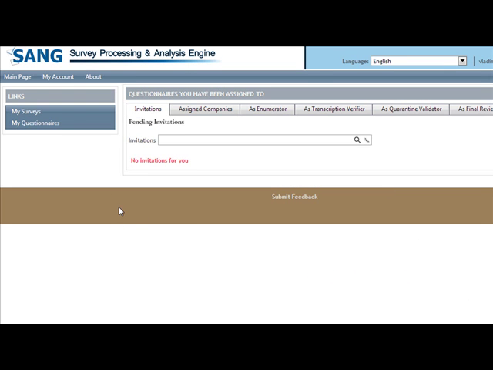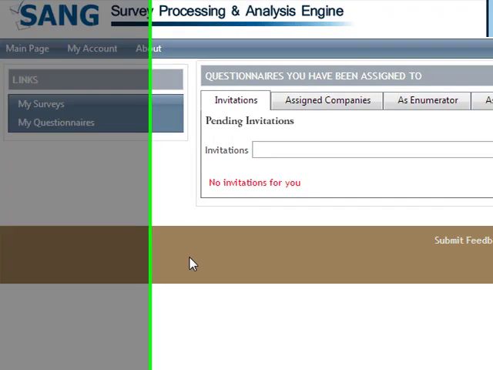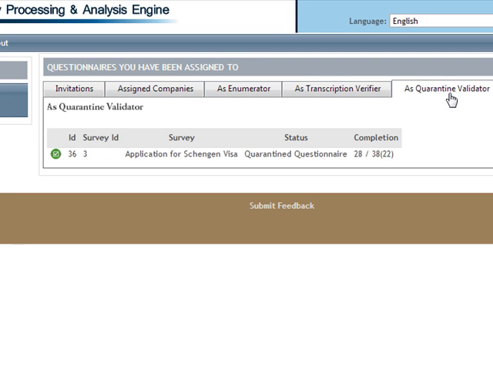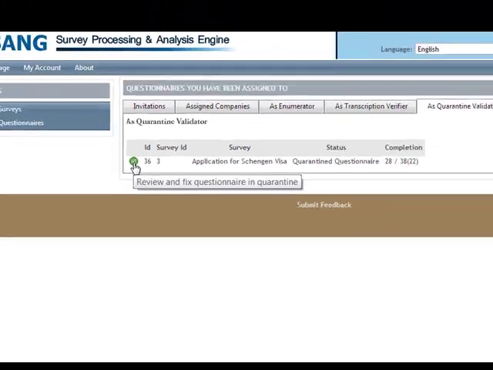Now the questionnaire has to be validated by a quarantine validator. In this case, fortunately, Vladimir is also a quarantine validator, so he will have this questionnaire as quarantine validator. You can see it here.